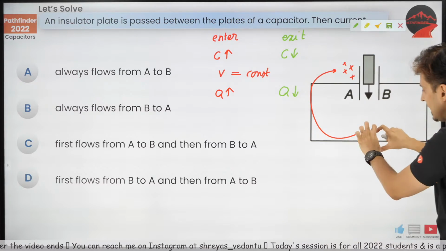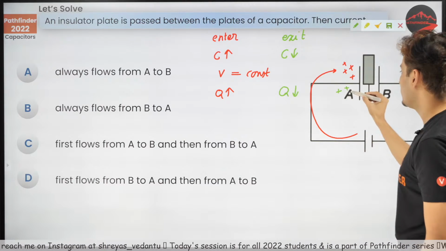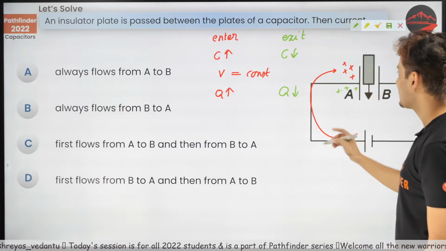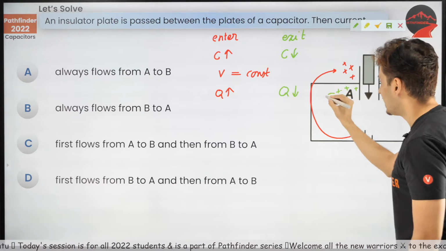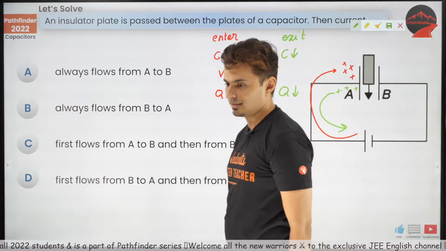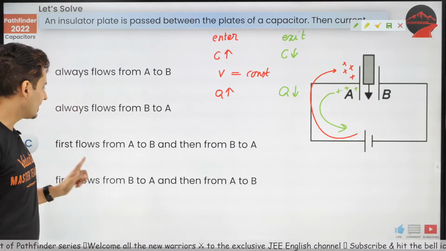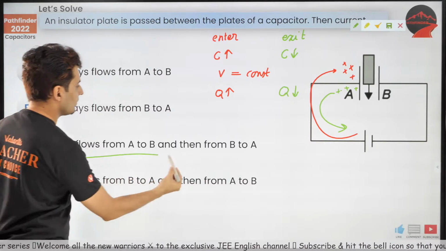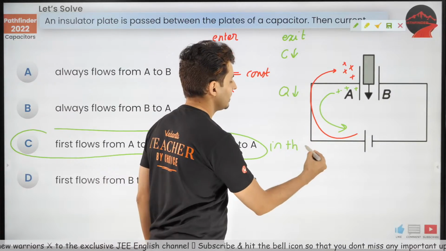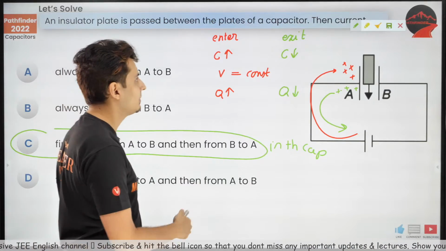Next, when you remove that slab downwards like this, it is exiting. You can see the charge is reducing. All these charges which were there are vanishing. If the charges are going away, that means the current is going like this, from B to A. Everybody clear? That's why the correct answer is option C, guys. First it flows from A to B and then from B to A in that capacitor. Everybody fine? Shall we go ahead to the next question coming up on your screen?